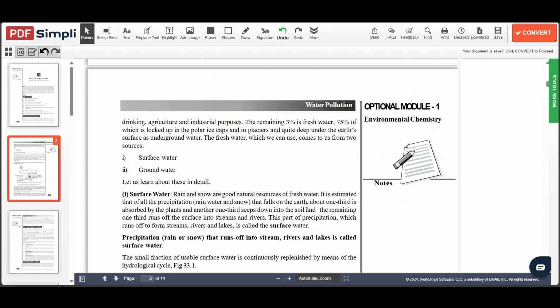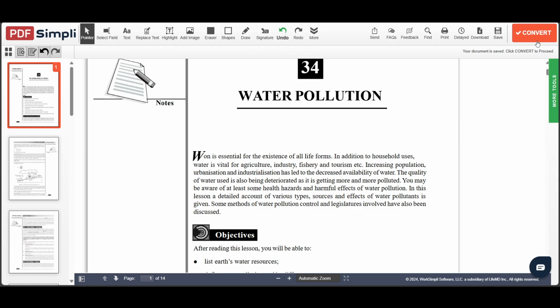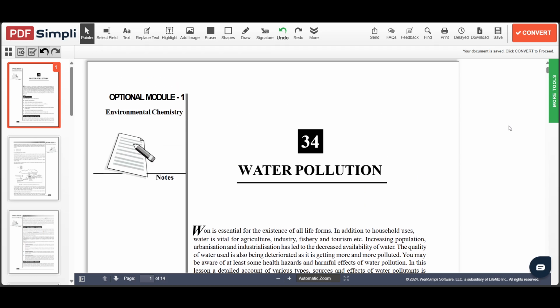It's completely free, and once you have done the changes, just go and click on convert, and you will get your PDF back for completely free.